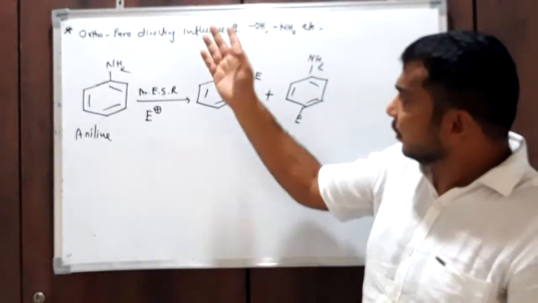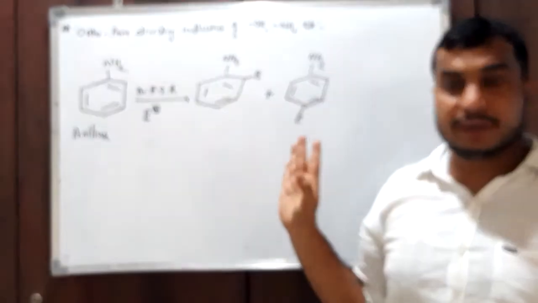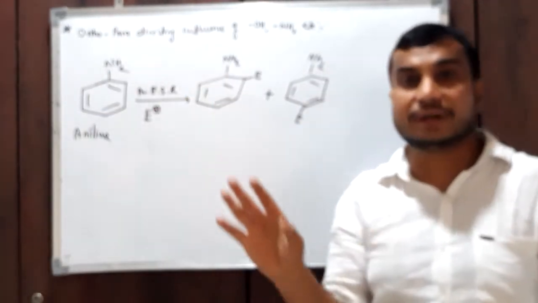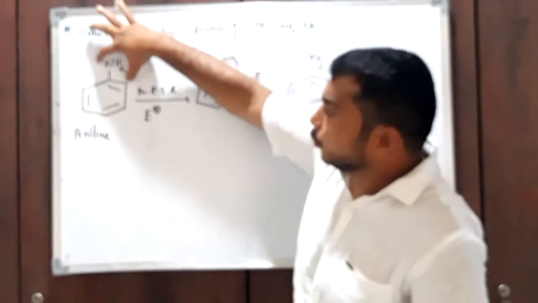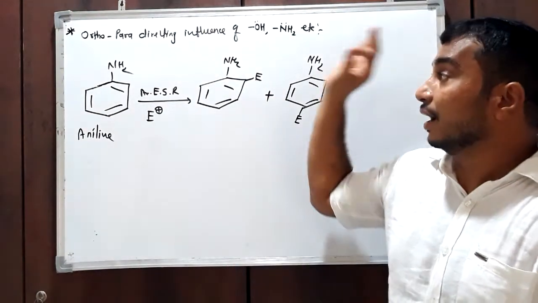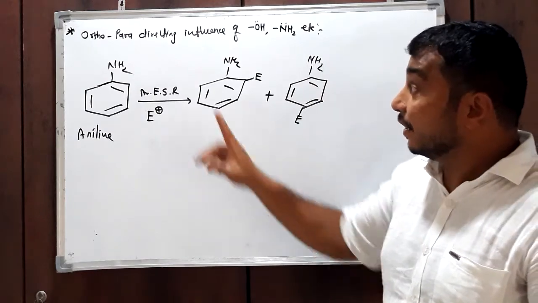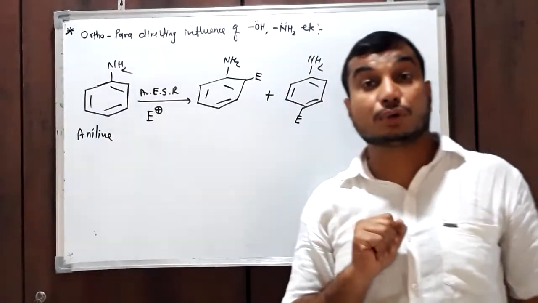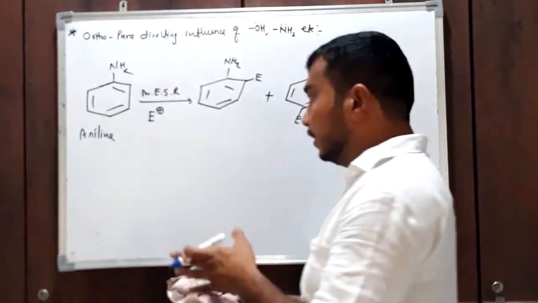Similarly, if an OH group is there, then a similar product is obtained. The incoming electrophile will attach at the ortho and para positions. If any ortho-para-directing group is there, then this type of product is obtained. This is called ortho-para-directing influence. So why does the NH2 group show ortho-para-directing influence? I will explain in terms of the electronic concept.